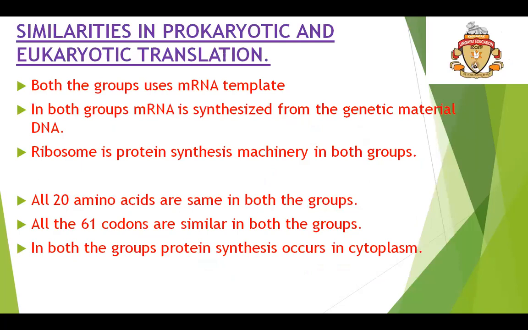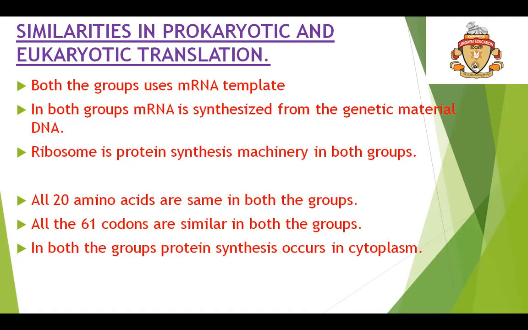So now we have all learned about prokaryotic and eukaryotic translation. Let's now move on to the next topic, that is similarities in prokaryotic and eukaryotic translation. Both groups use mRNA as template. As we saw, both groups use the same mRNAs, but the only difference is in the sequences, like Shine-Dalgarno in prokaryotes and Kozak in eukaryotes. In both groups, mRNA is synthesized from the genetic material DNA, as we know.